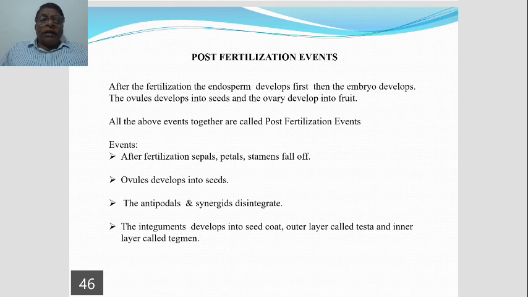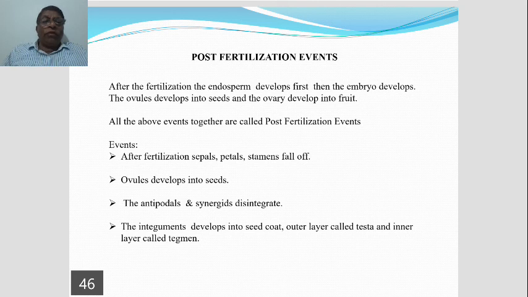The egg apparatus consists of the egg cell and two synergids. See what happens to these two synergids. The synergids also disorganize or disintegrate. That's all within the embryo sac.